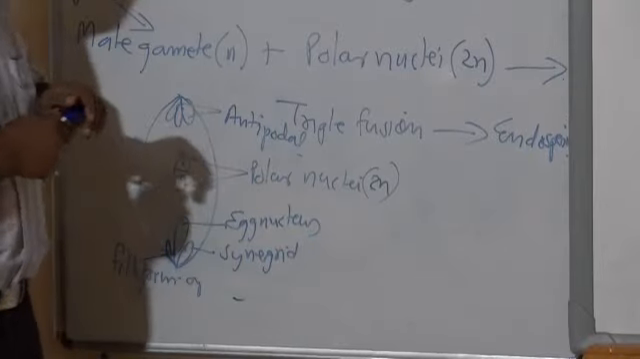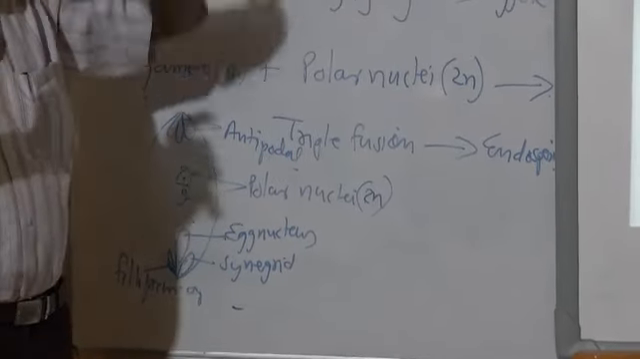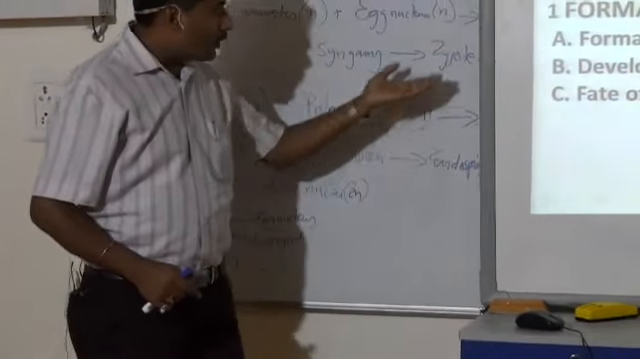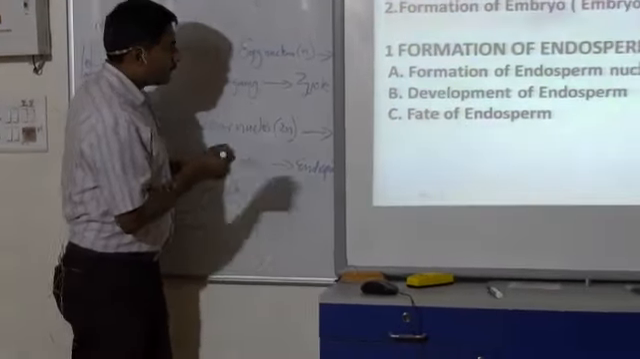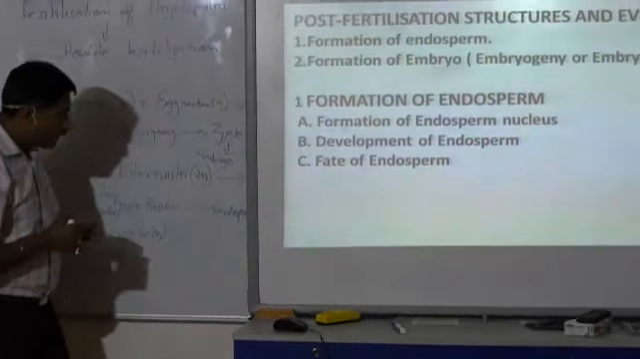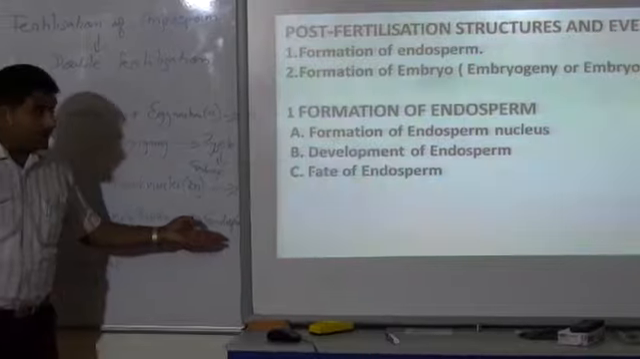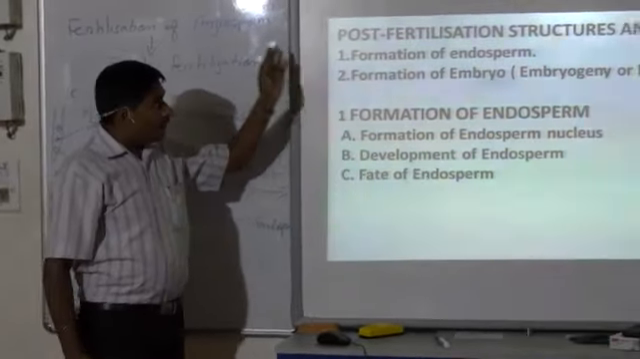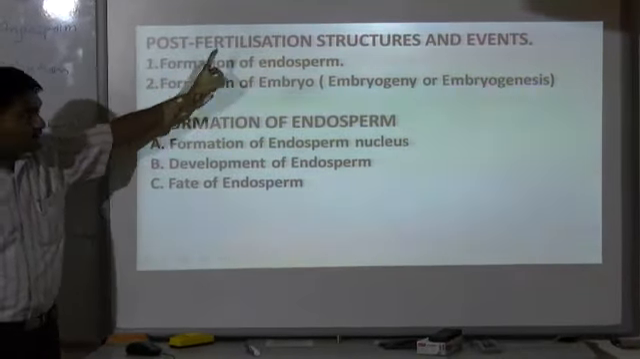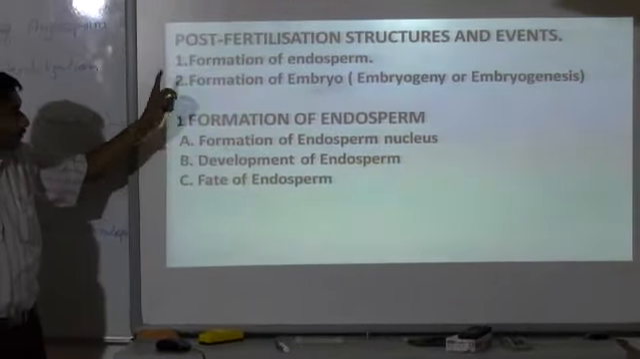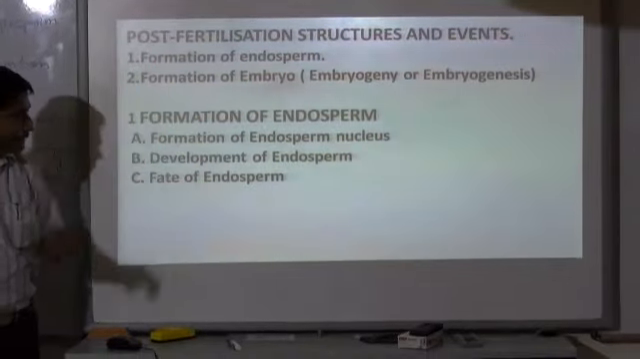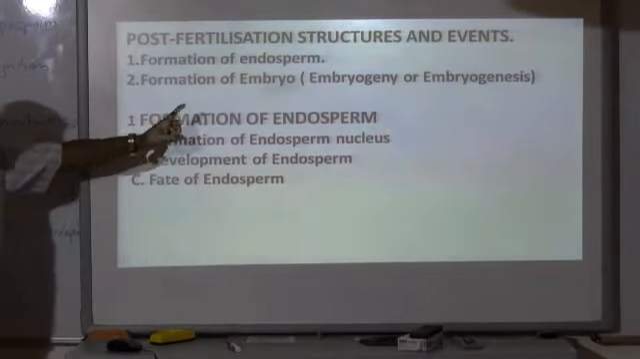Now, after double fertilization has taken place, we will see how this zygote gets transformed into embryo, and what the process of endosperm formation is. So, here post fertilization structure and event includes number one, formation of endosperm, number two, formation of embryo, that is embryogeny or embryogenesis. Now, first of all, formation of endosperm.